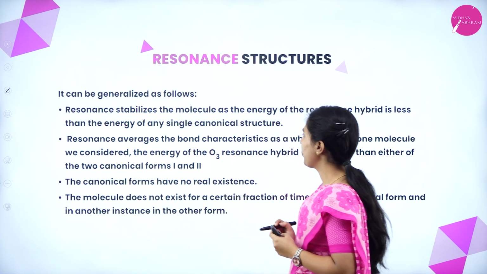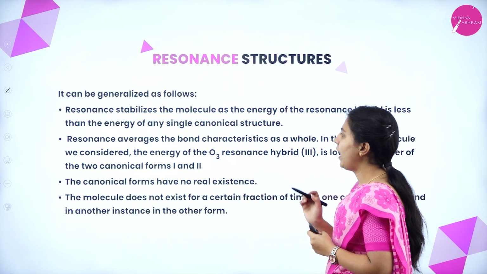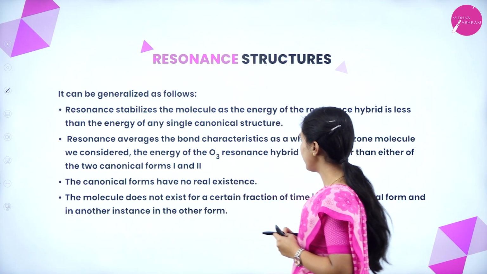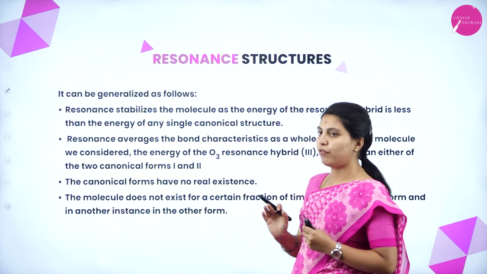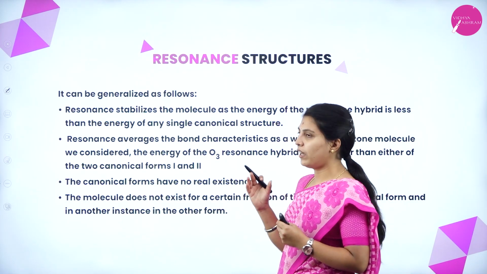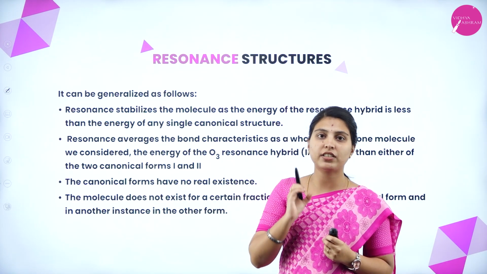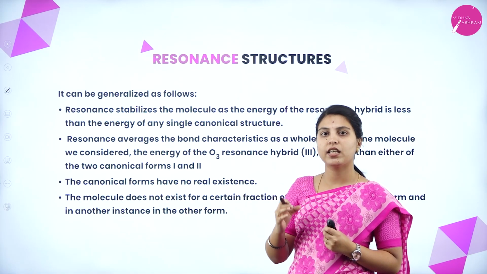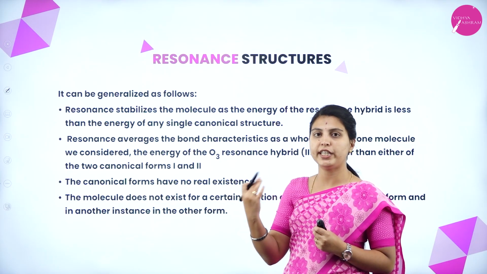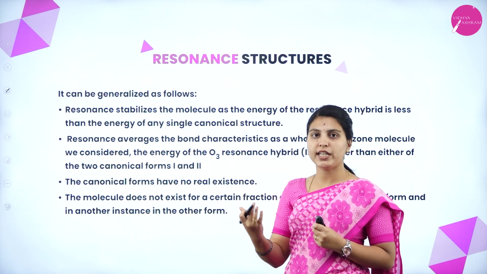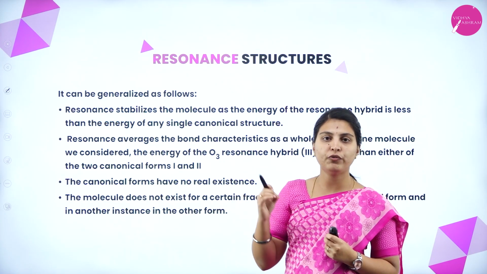Resonance averages the bond characteristics as a whole. In the ozone molecule, we consider the energy of the O3 resonance hybrid to be lower than either of the two canonical forms, that is 1 and 2. How does it average? In the ozone molecule, the resonance hybrid, structure 3, has less energy compared to structures 1 and 2. The canonical forms 1 and 2 have more energy compared to the third structure.